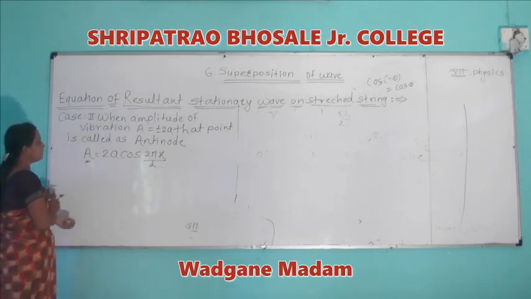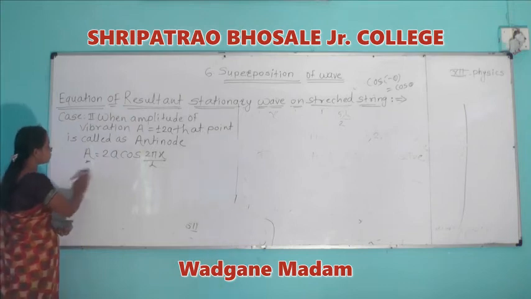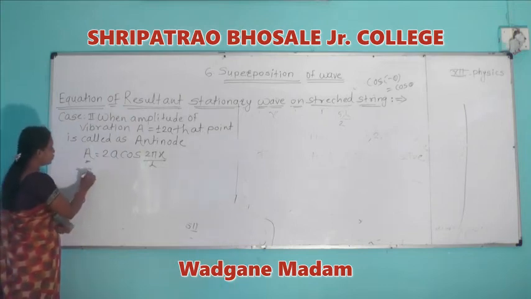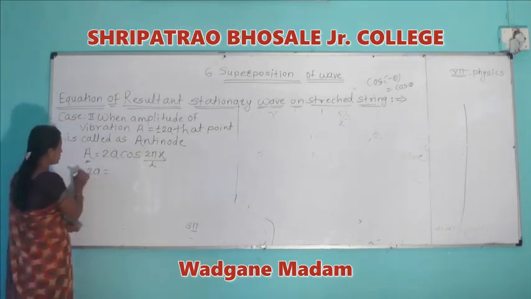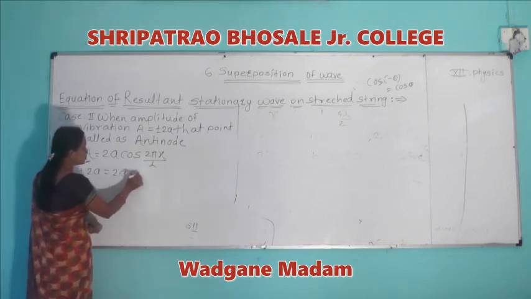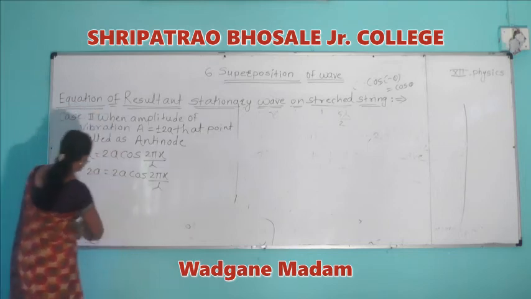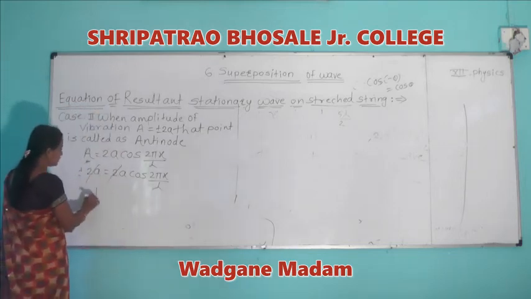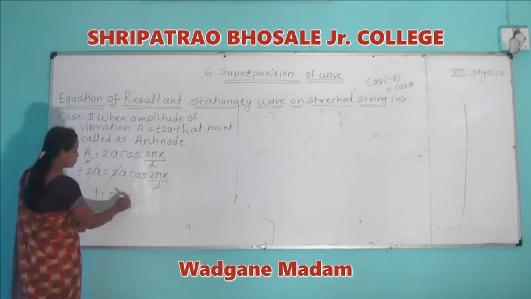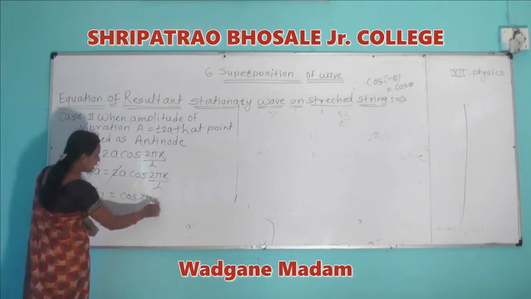Therefore we put A equal to plus or minus 2a, so plus or minus 2a is equal to 2a cos of 2 pi x divided by lambda. Here 2a gets cancelled, and we get plus or minus 1 equal to cos of 2 pi x divided by lambda.